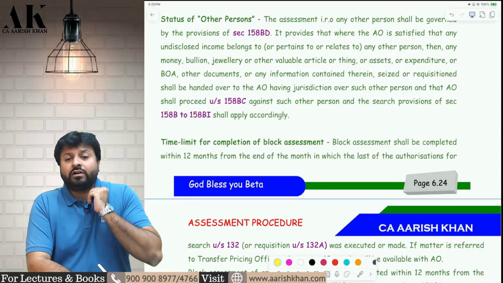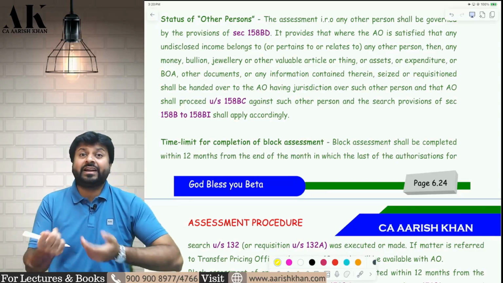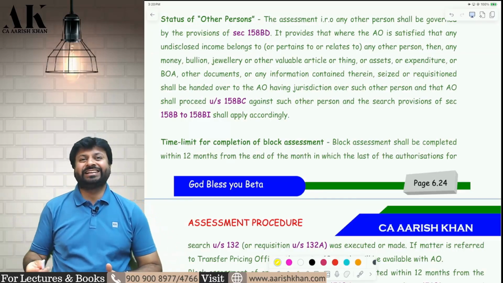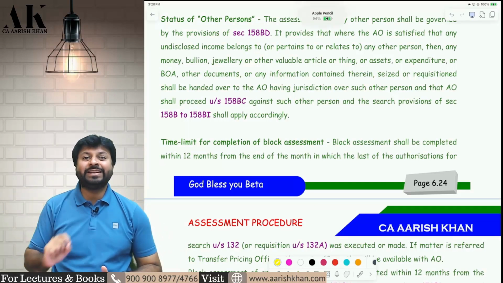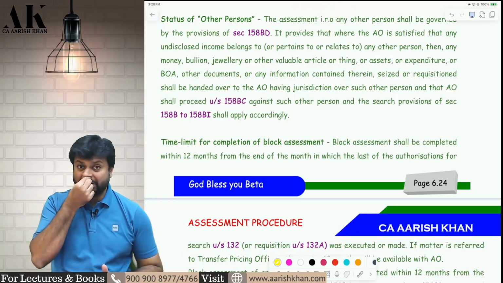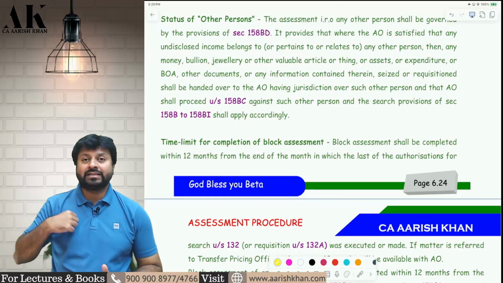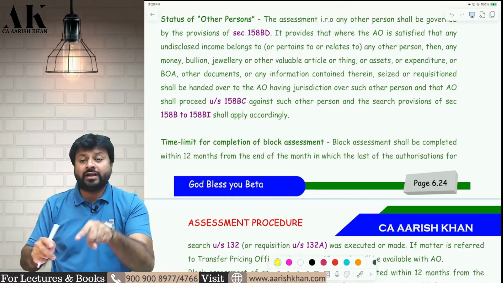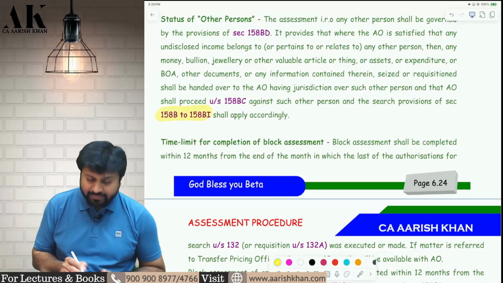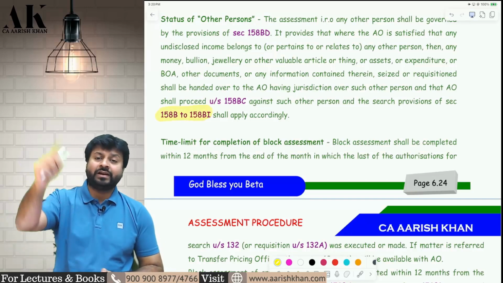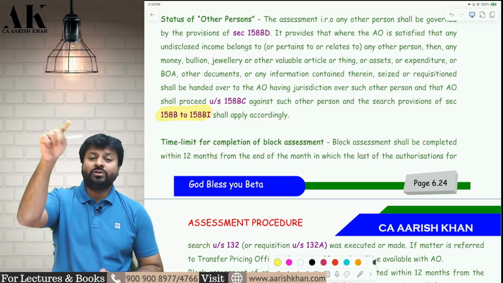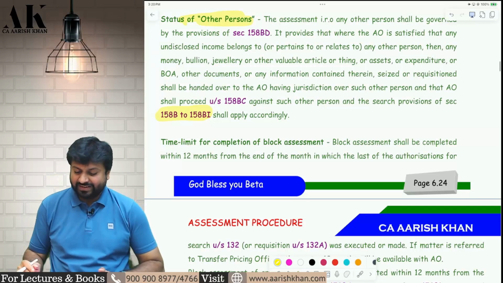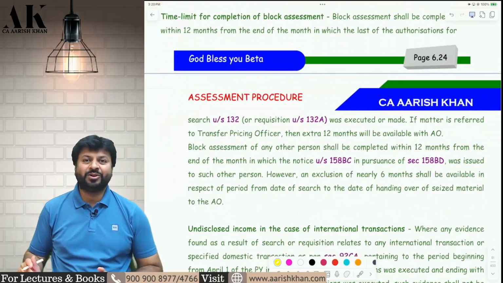Now the question is what my friend's assessing officer will do. My friend's assessing officer will also do block assessment of my friend because of me. Henceforth nobody will keep anything at my place. Because if something has been found at my place, my assessing officer will give that to your assessing officer, and your assessing officer is also obligated to follow the provisions of 158B to BI. He will send you a notice, tell you to file the return for the block period, and he will do your block assessment, so on and so forth. Check it please, very dangerous provision, very dangerous provision. I hope it is clear to all of you.